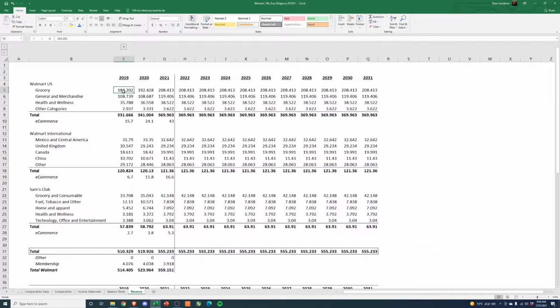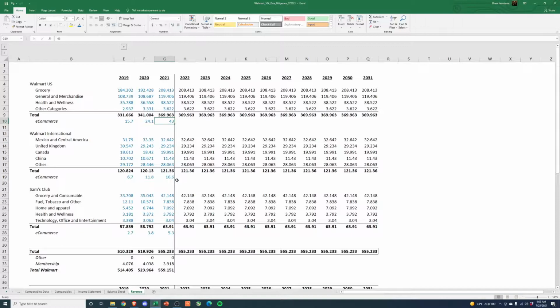So these are numbers that we actually inputted right here. And actually, I can make these blue to signify that they are hard-coded numbers that we have copied over. And one other thing, they did provide us the amount that e-commerce is, but it's a little hard because it's not backed out of any of these numbers. They just said in addition, of the 369 billion, 43 billion was from e-commerce, which makes it a little tough because we don't know where to pull it out from those numbers.